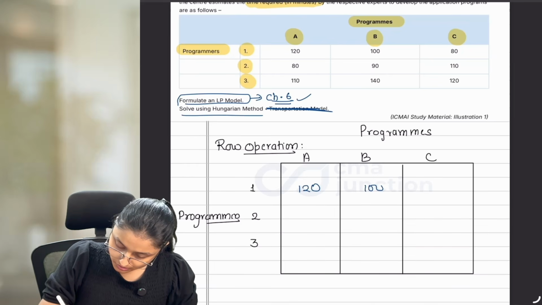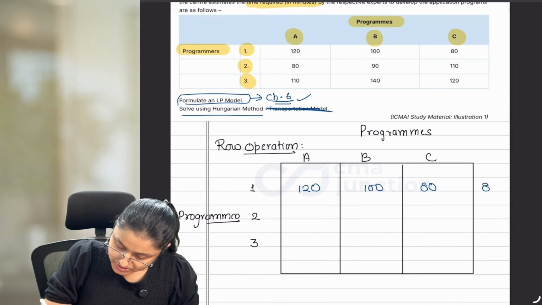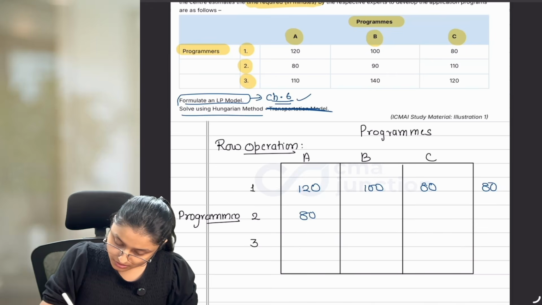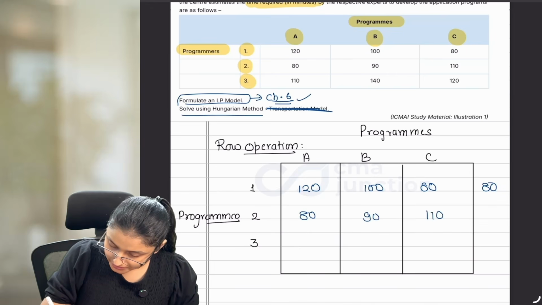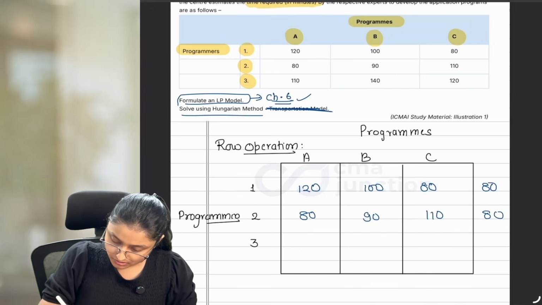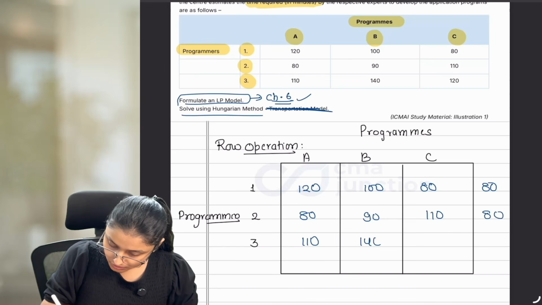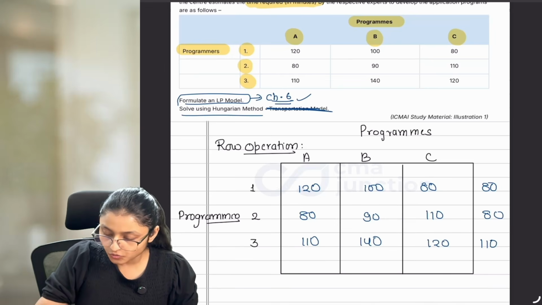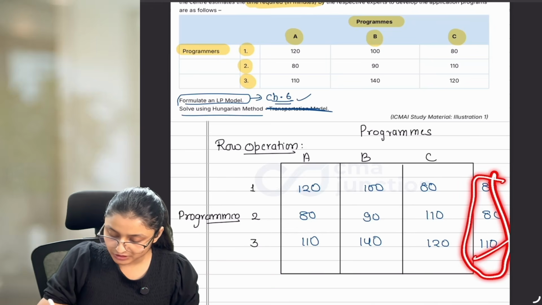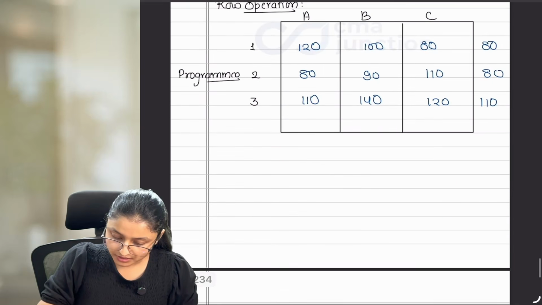120, 100, 80. Minimum is 80. 80, 90, 110. Minimum is 80 again. 110, 140, 120. Minimum is 110. That is what we do in row operation. We found out the minimum value. And then we have to make the table again.